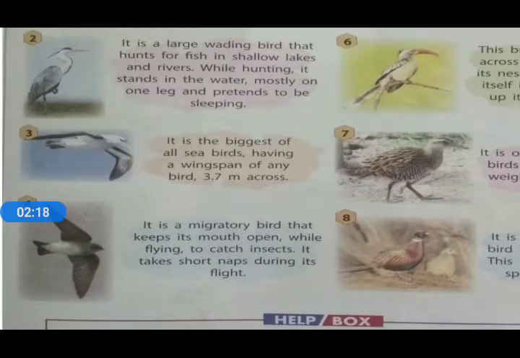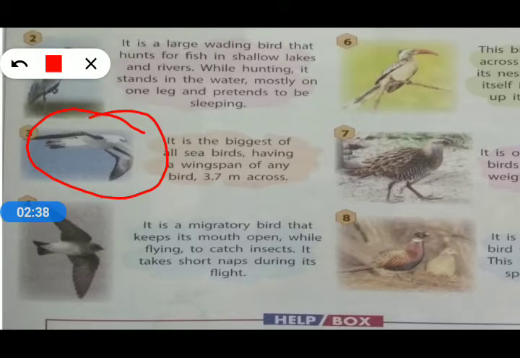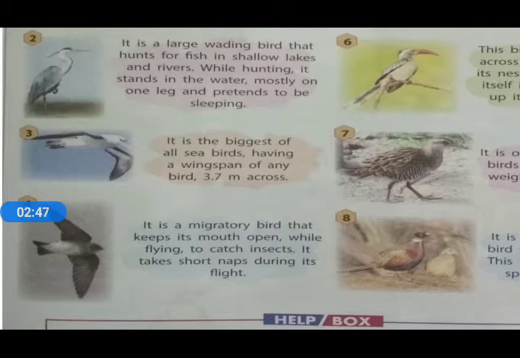The third picture is shown to us and the description of that bird is given. It is the biggest of all seabirds, having a wingspan of 3.7 meters across. That is the description of this bird. What is the name of that bird? That bird is called albatross.